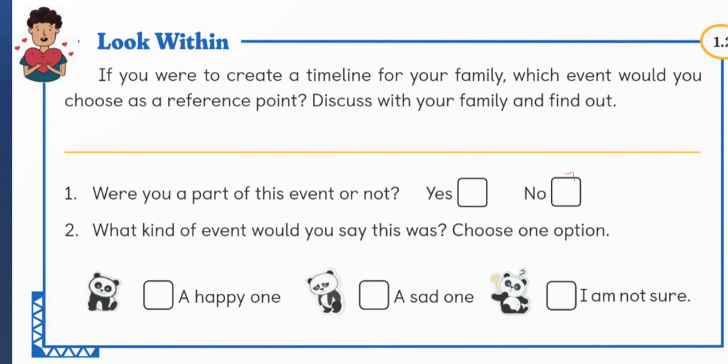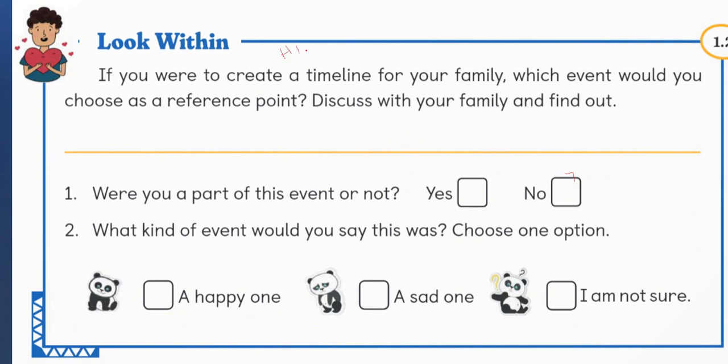Okay? Now, suppose you were to create a timeline for your family, which event would you choose as a reference point? Discuss with your family and find out. This look within you should do for homework. Note down whether you are part of the event or not.